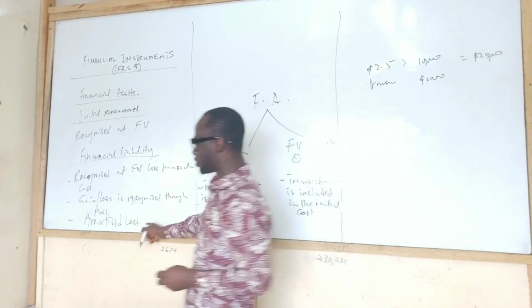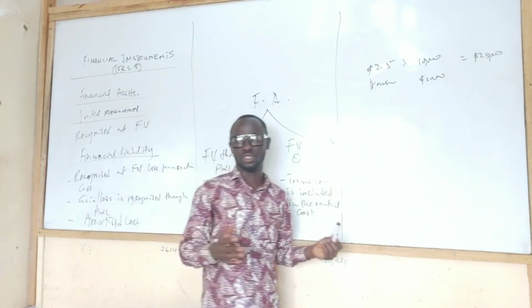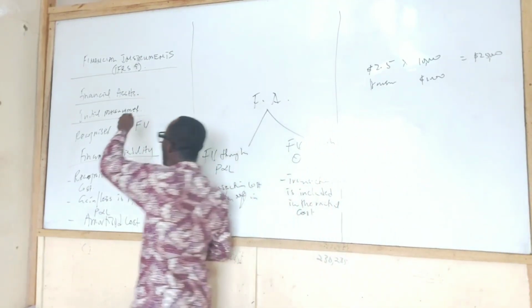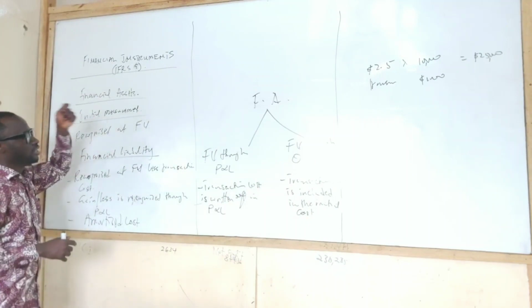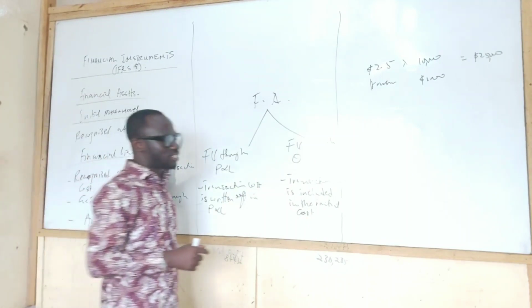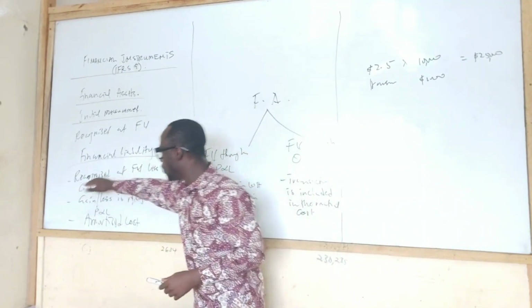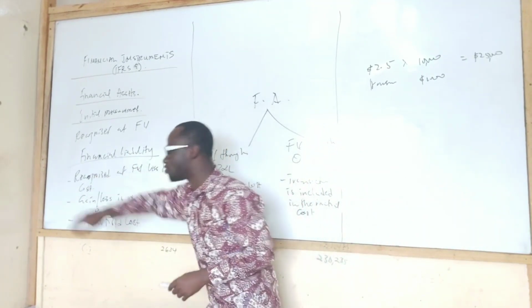That is the amortized cost approach that you'll be using here. So two things. One, financial assets are initially recognized at fair value unless it is treated through OCI. Financial liability, we recognize it at fair value less any transaction cost.